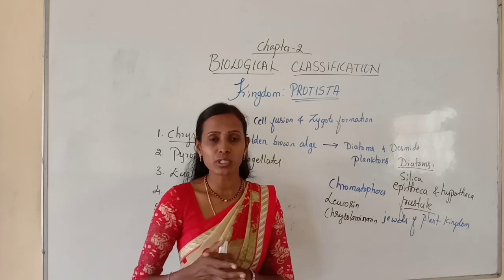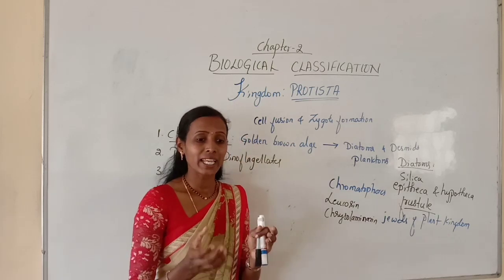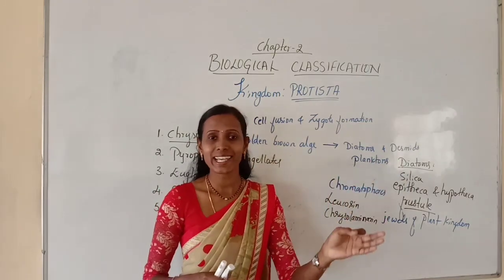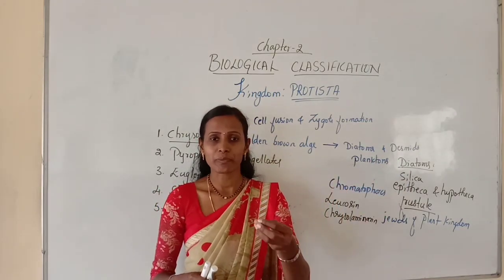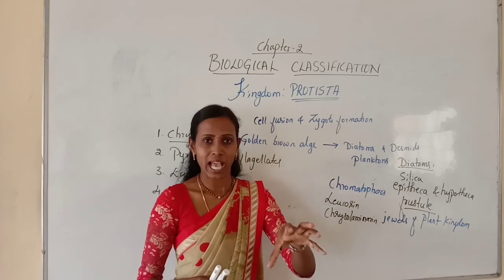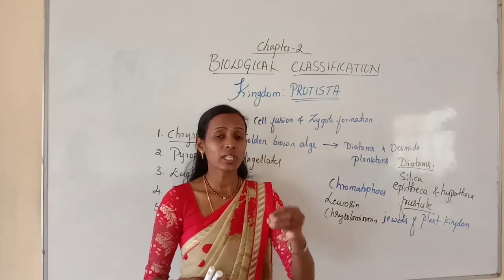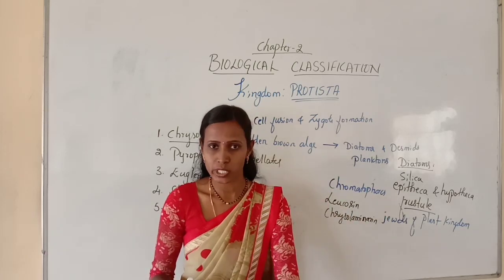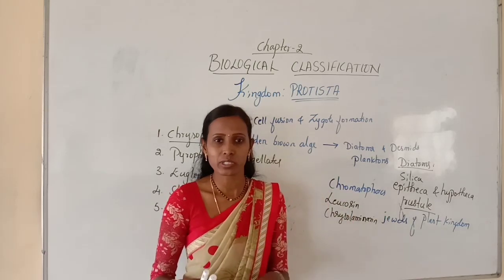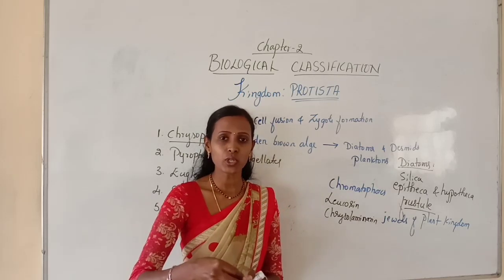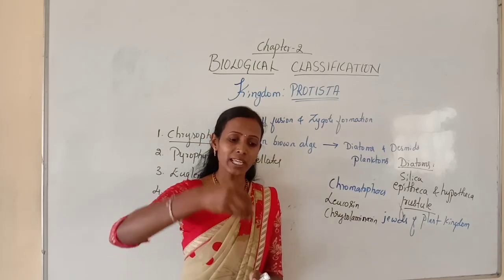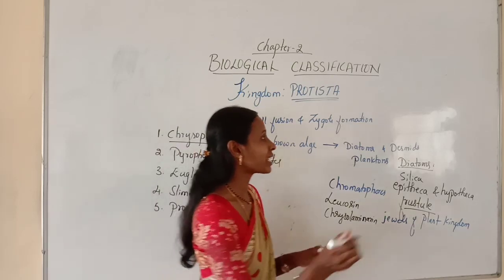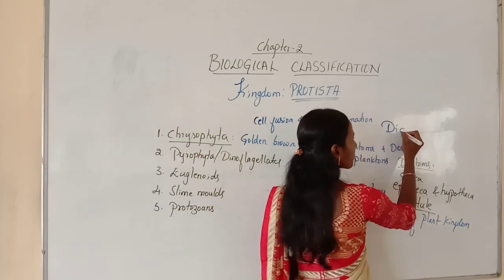It is very difficult to disturb the cell wall, and even after the death of these diatoms, the empty cell walls, which are very hard and coated with silica, sink to the bottom of the ocean where they are deposited. In the bottom of the ocean, the empty cell walls are deposited and that region is called diatomaceous earth. It is very important.